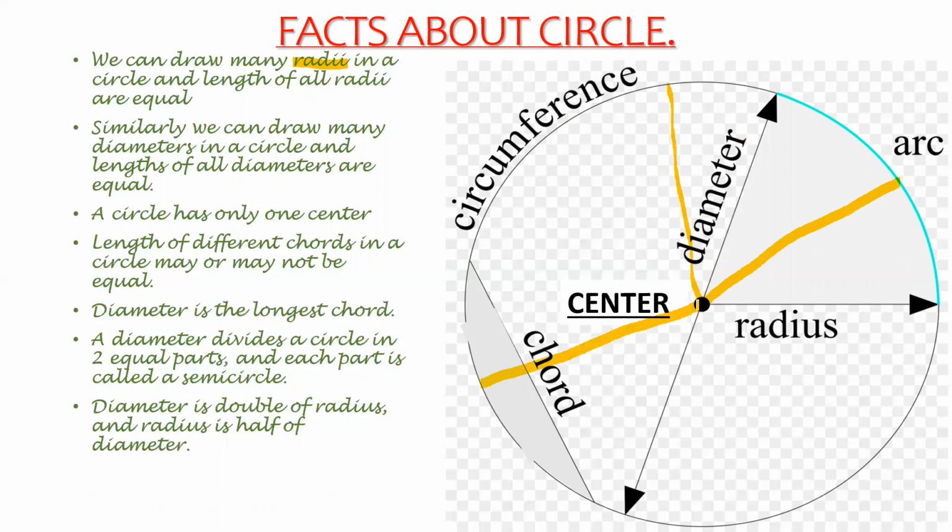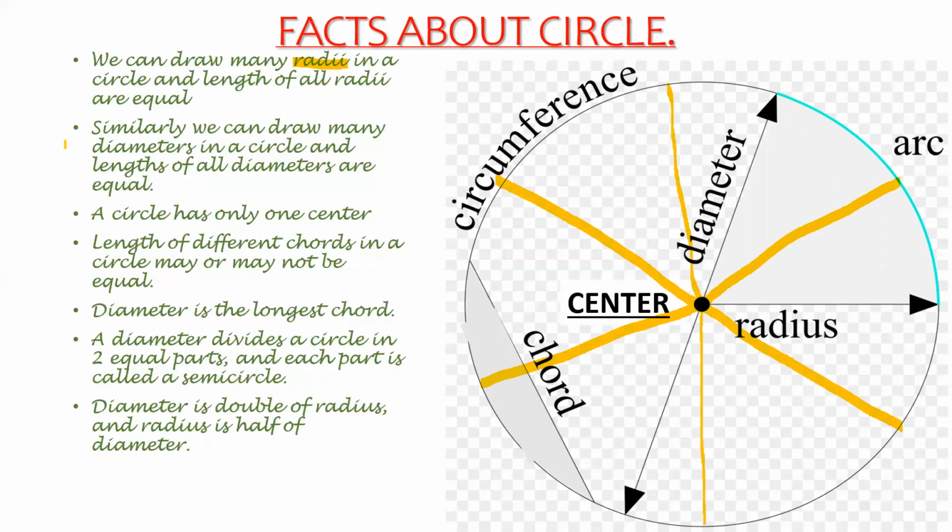Why? Because, yes, very simple. You already have learned what a radius is. A radius is a line that joins the center of the circle to any point on the circle. So you see that obviously they are going to be equal because all are joining the center to any point on the circle, and all the points are equidistant from the center. So all the radii are equal.